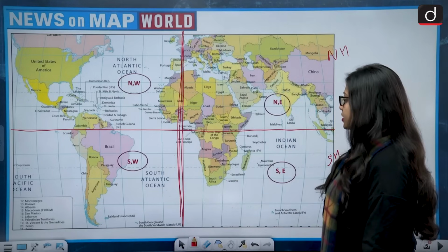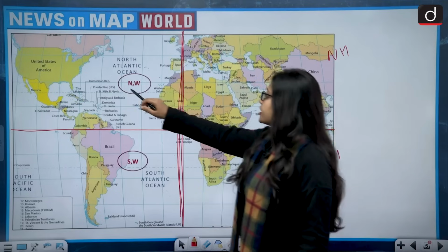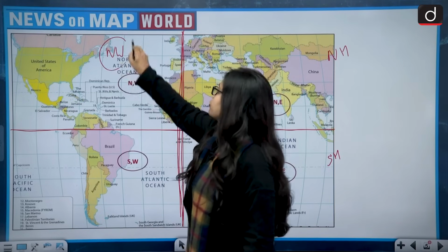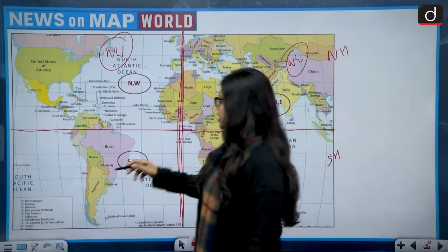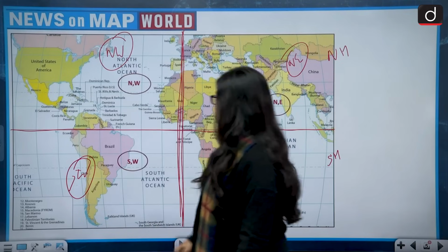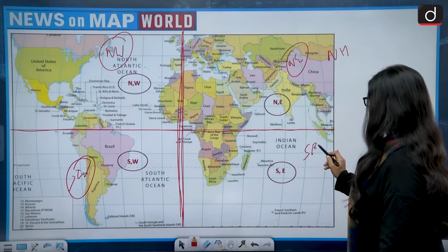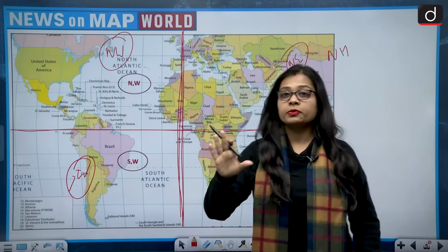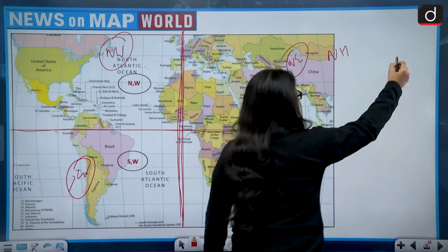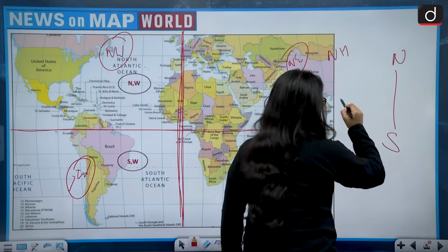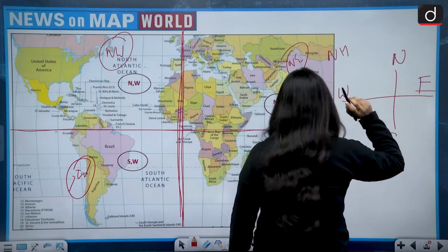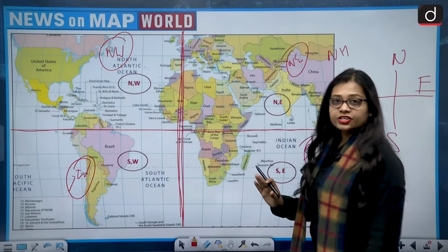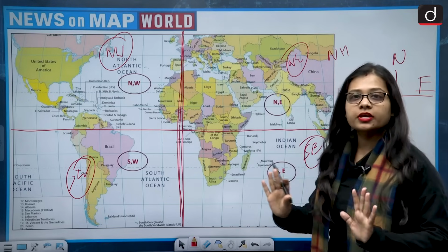So what will happen is, this side becomes the northwest, this becomes the northeast, this becomes the southwest, and this becomes the southeast. I hope till now you people are very clear with the directions. This is north, this is south, this is west, and this is east. These are the directions. Now let's talk about the Easter Island.